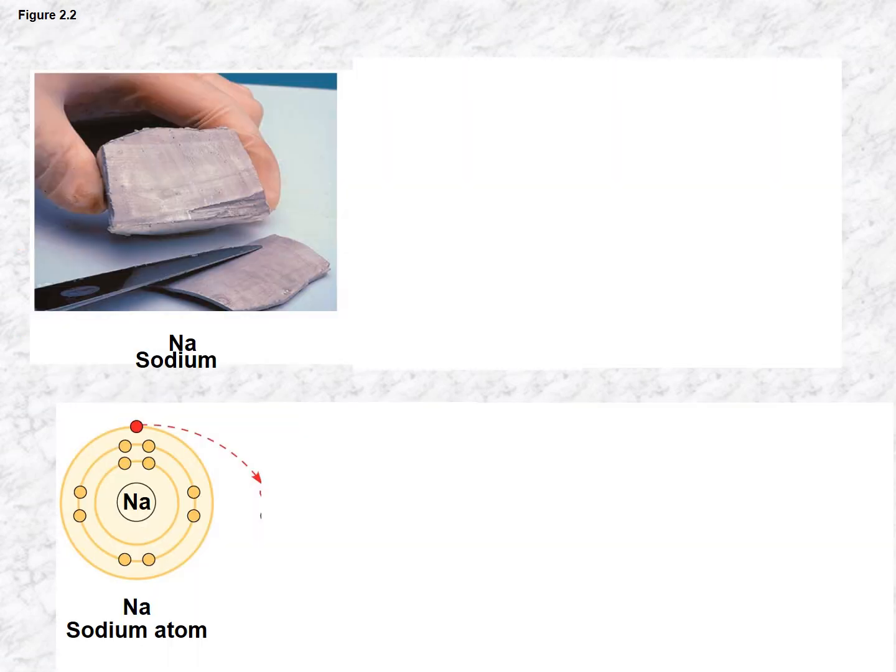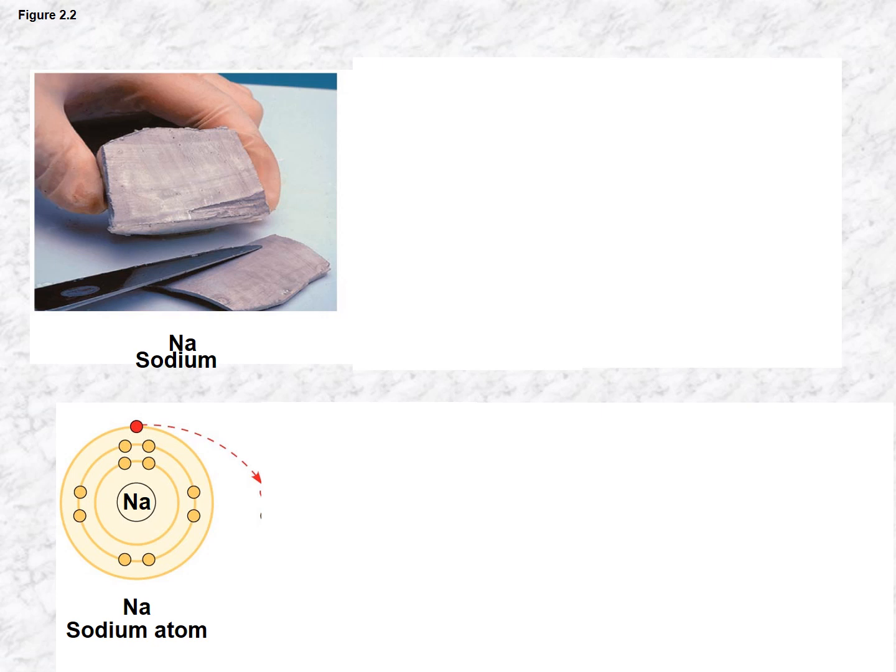Now, if we look at sodium, remember sodium? Okay, so sodium has that one electron in its outermost shell. Now, in order to fill that outermost shell, it would need 7 more. It's more likely that it's going to lose that electron than it is going to gain 7, right? Energetically, it doesn't make sense to get 7 electrons where you could just lose one and be happy.